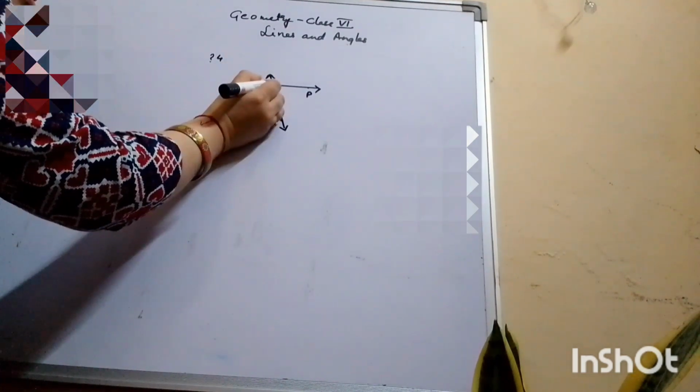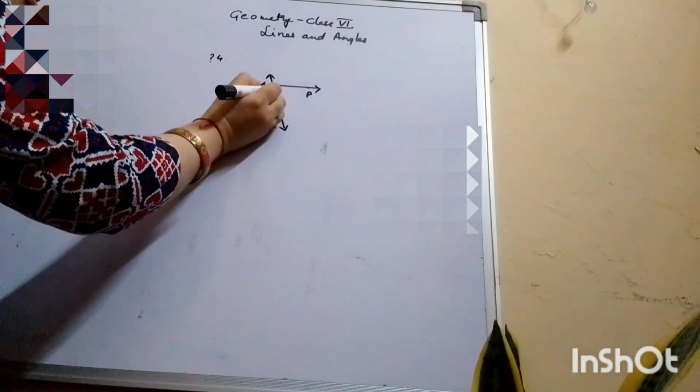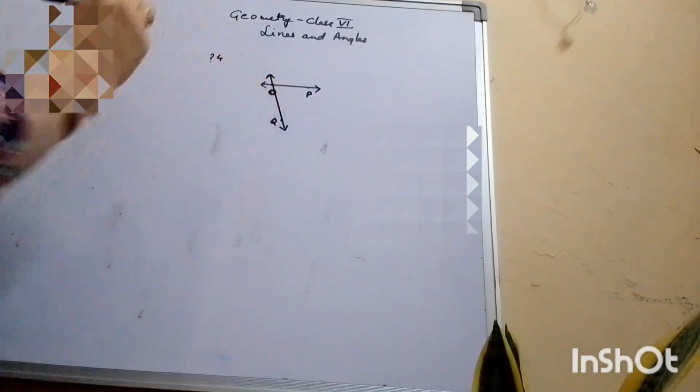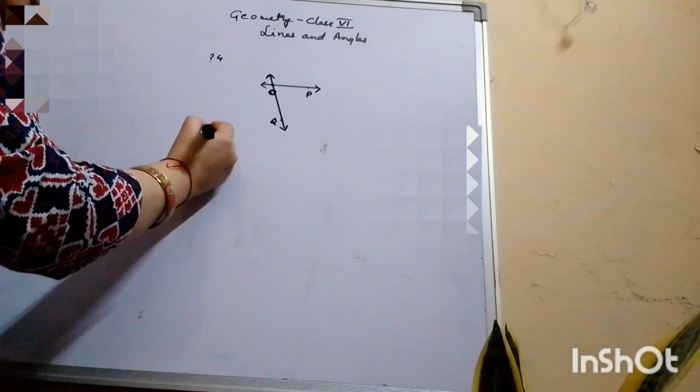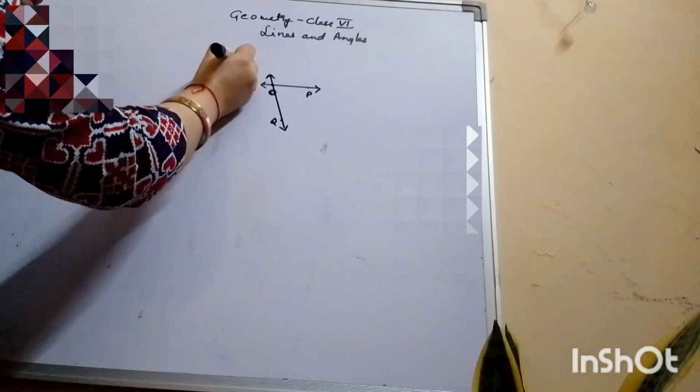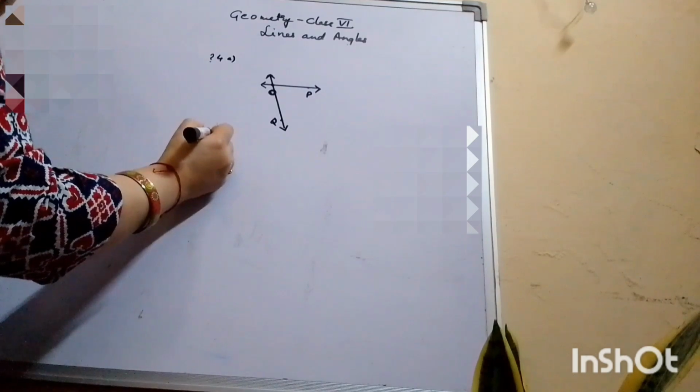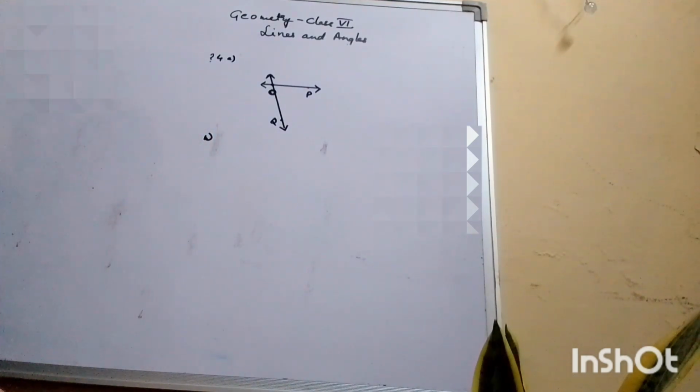So this intersection point or this crossing of the two lines is O. Then this is part A.